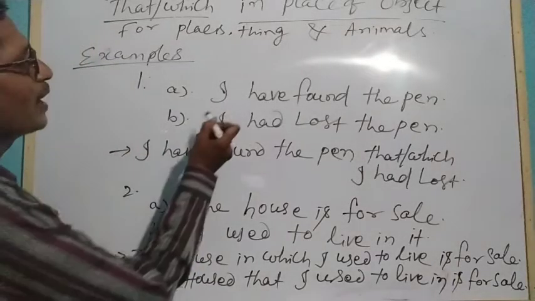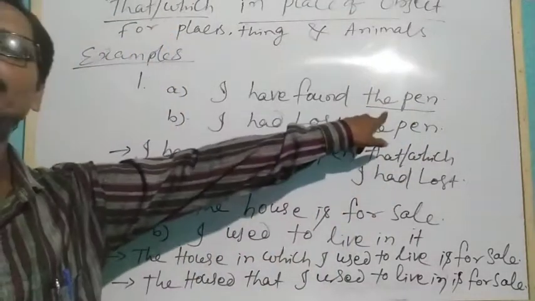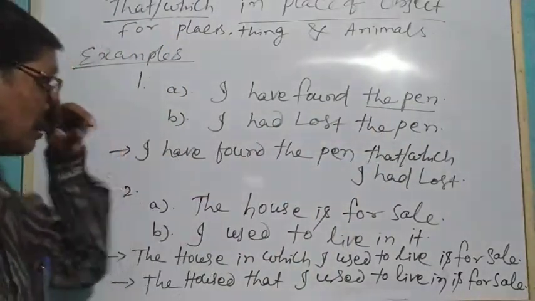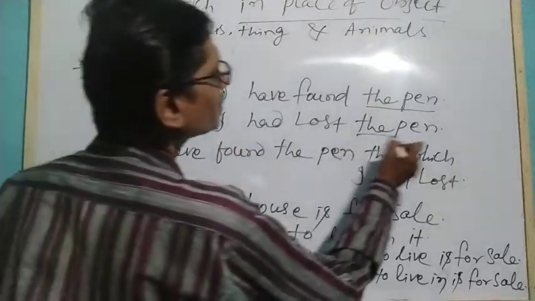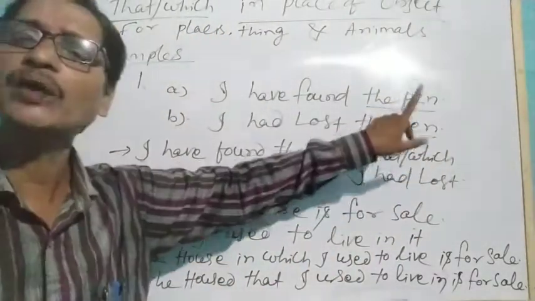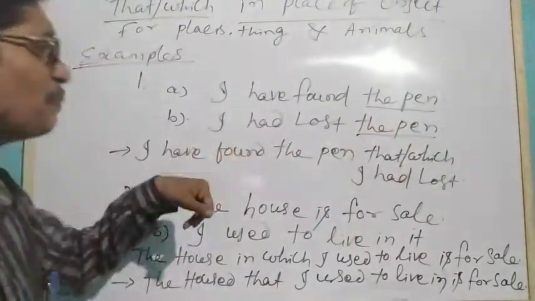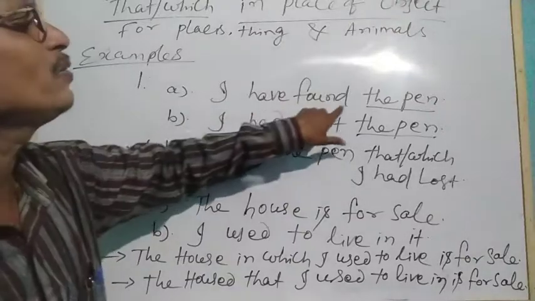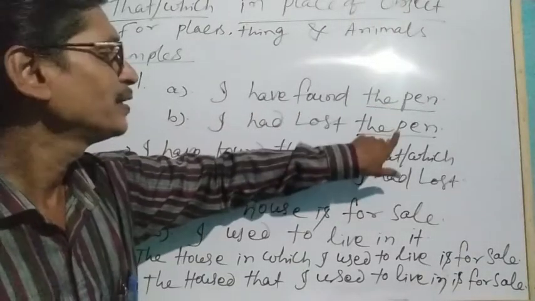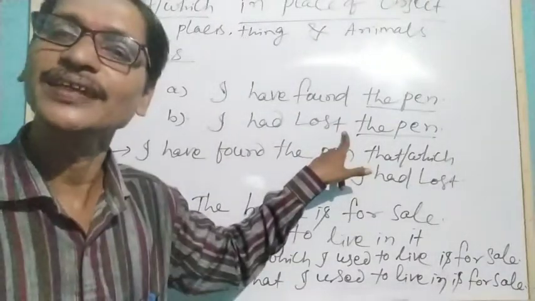Now you see. In number 1, I have found the pen. Here the pen is used in the place of object. Similarly, I had lost the pen. Now both these nouns are used in place of object. So what happens? I have found the pen that or which I had lost. Understand?